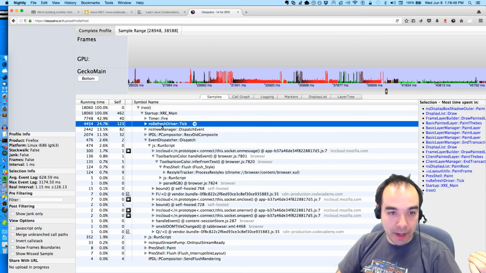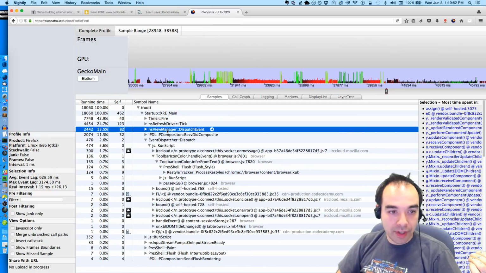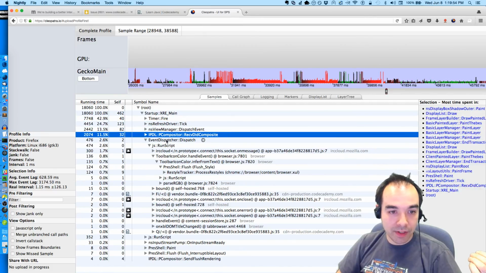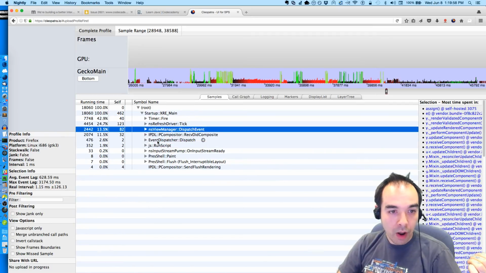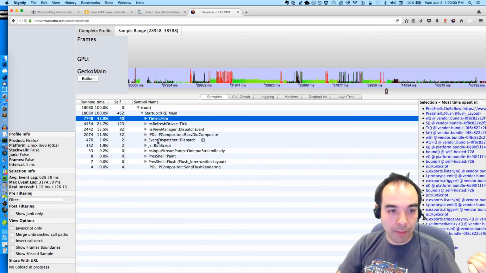And 24% of the time is being spent doing this refresh driver tick. 13.5 is doing this, 11.5 is doing this, etc., etc., etc. So this is the long tail down here. This is stuff we don't care about. What we care about is this stuff up at the top, because this combined is taking about 66% of the time of this snapshot.